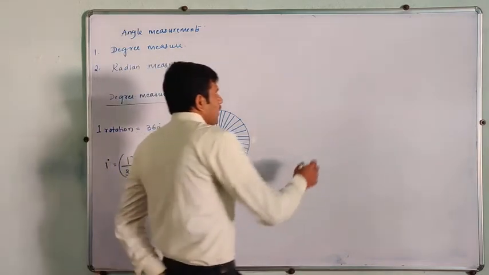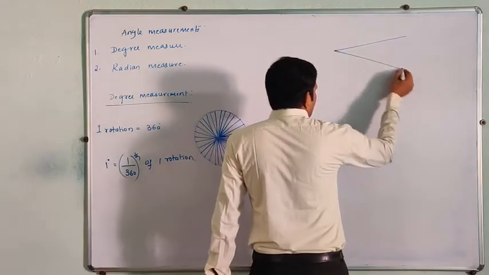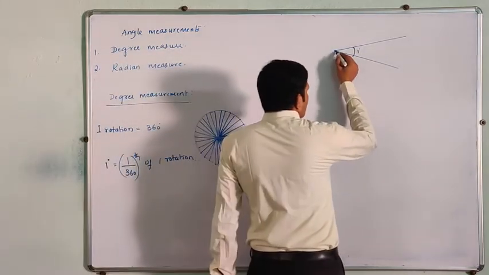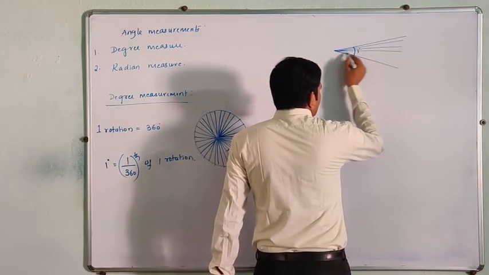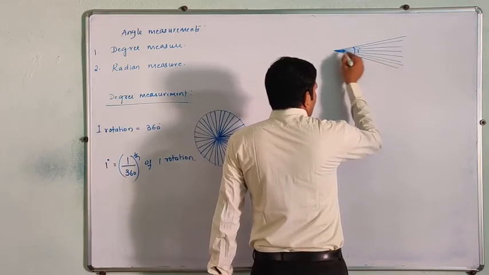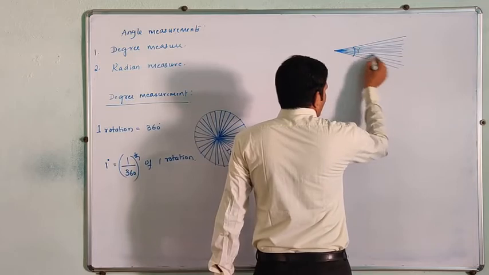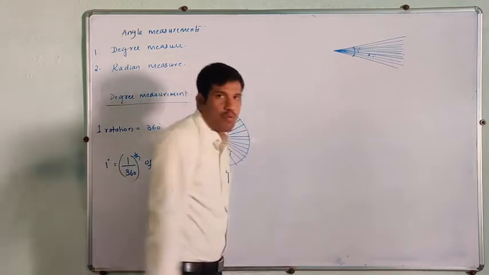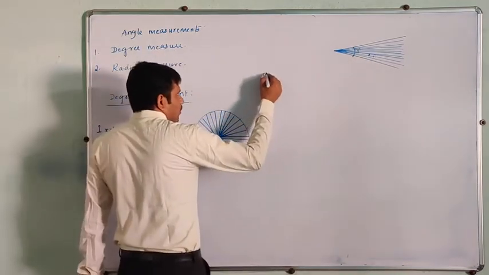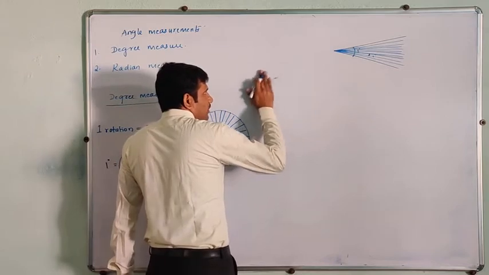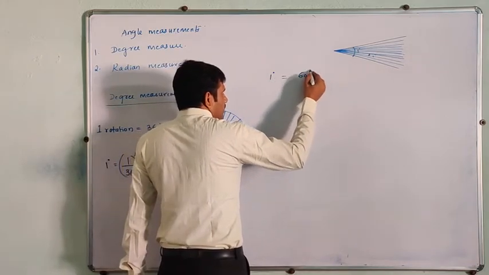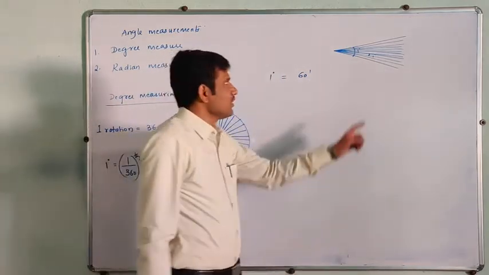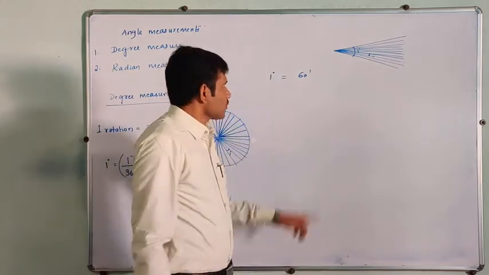Now take that 1 degree line. Again this 1 degree line is divided into 60 equal parts. Then the angle between any two lines is called 1 minute, denoted by a single tick mark. So 1 degree is equal to 60 minutes.